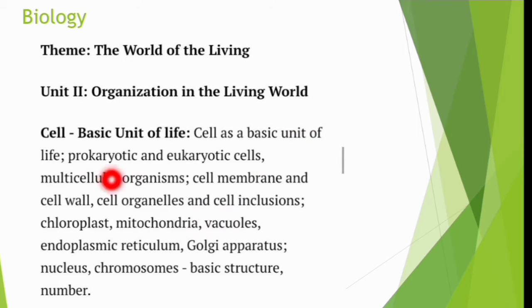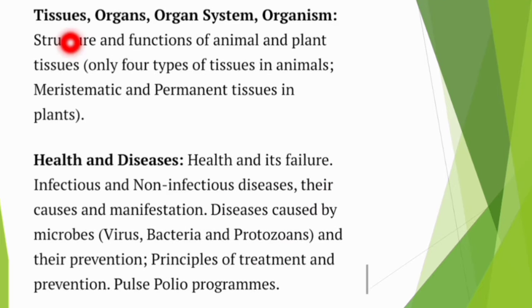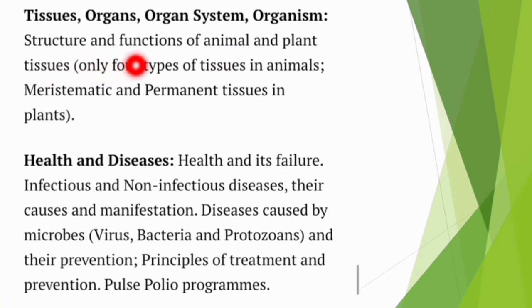Means basic structure, these all are cell organelles about which we have to study. Chloroplast, mitochondria, vacuoles, endoplasmic reticulum, these all are cell organelles and we know cell organelles are the specialized components, correct? Then the next topics are tissues, organs, organ system and organism. We will read about structure and functions of animal and plant tissues.